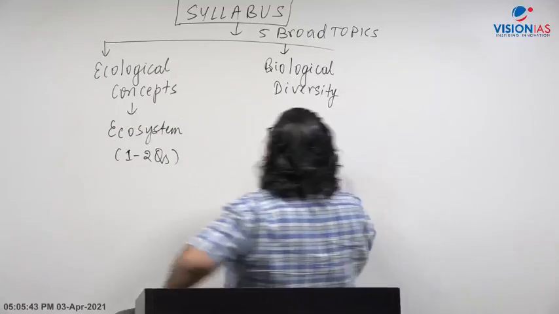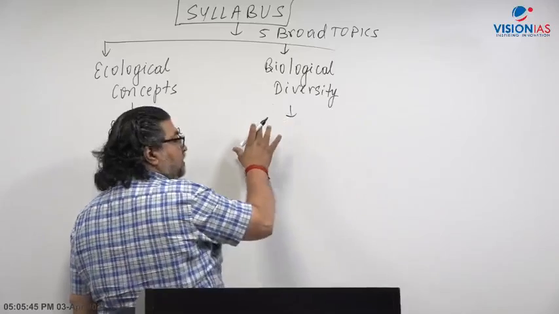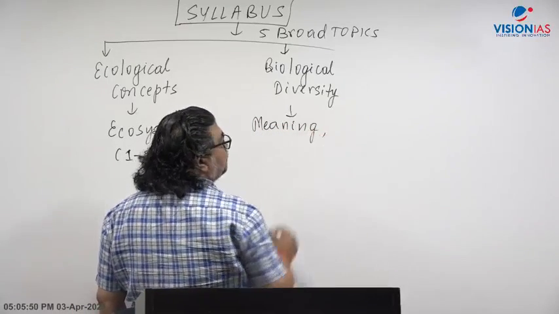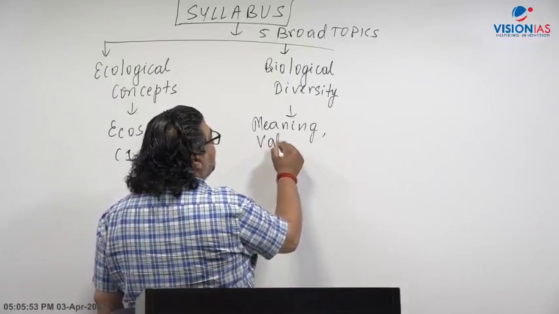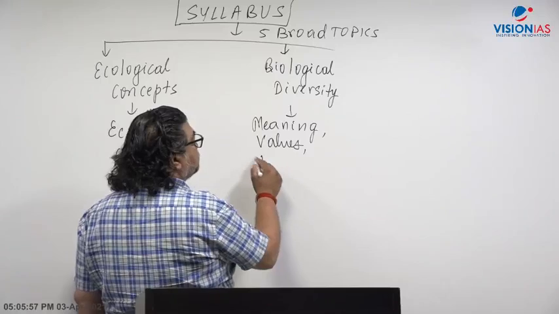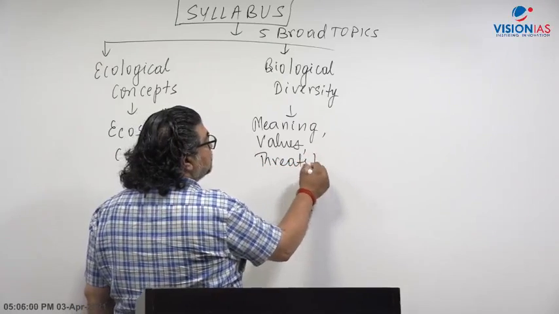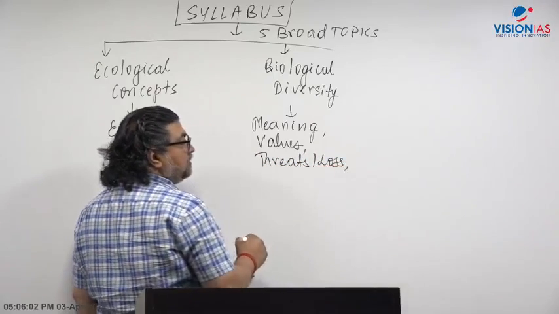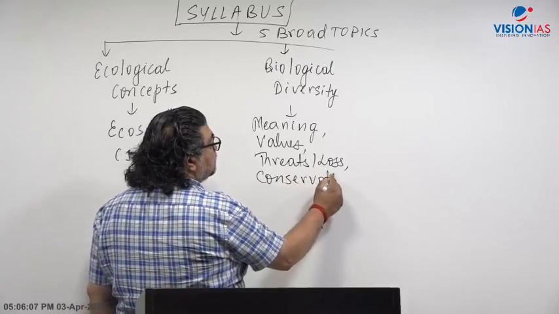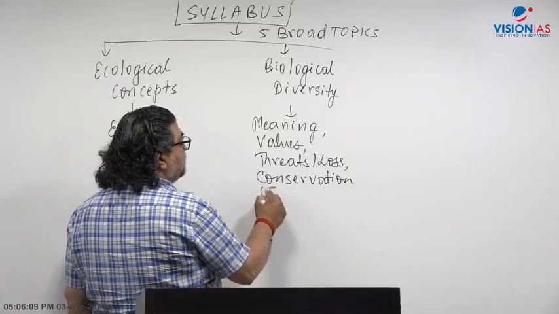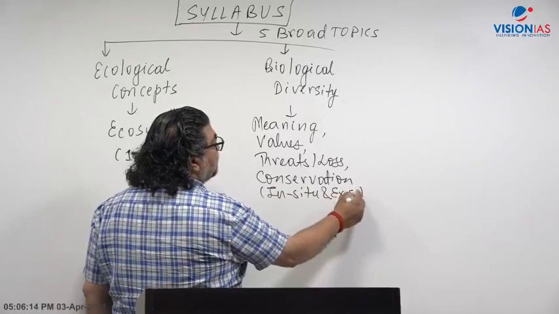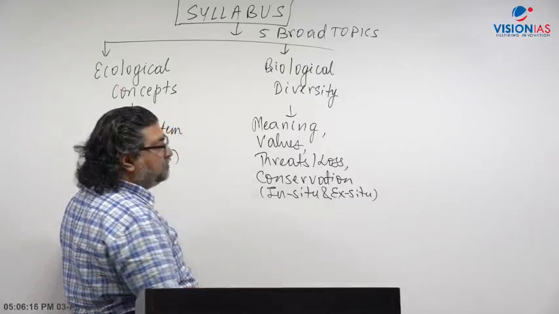Now what things come into biodiversity? The first thing which comes here is the meaning. What do you mean by the term biodiversity? Values of biodiversity, what importance biodiversity serves to us. Then apart from that, threats and loss to biodiversity. Then in this context comes the conservation of biodiversity, that is in situ conservation and ex situ, within the habitat and outside the habitat of the organism.